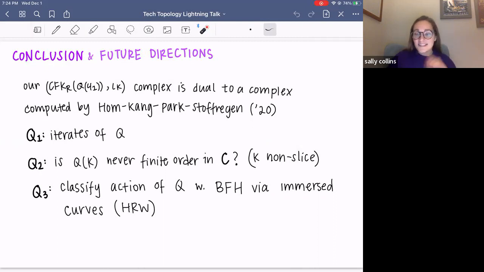And here are my future directions. Again, you can pause this recording and check out those future directions if you find them interesting.